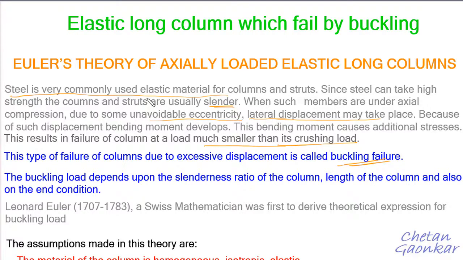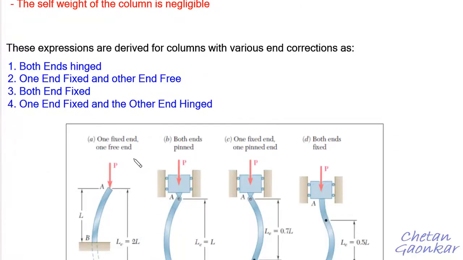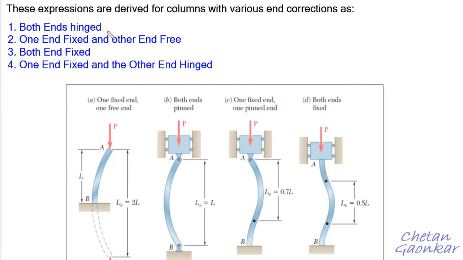And because of this, a Swiss mathematician named Leonhard Euler developed the theoretical expression for the buckling load, not only for one type of column, but for four different types of columns. I mean, the column is same, but the boundary conditions are different. First, this is the case wherein both the ends are hinged. So this is basically case B, wherein this end is also hinged, this end is also hinged.